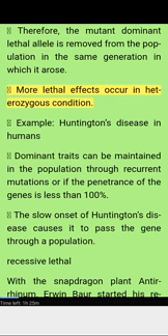More lethal effects occur in the heterozygous condition. Example: Huntington's disease in humans. Dominant traits can be maintained in the population through recurrent mutations or if the penetrance of the genes is less than 100%. The slow onset of Huntington's disease causes it to pass the gene through a population. Recessive lethal.